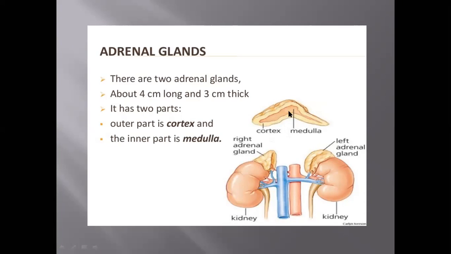Other is the medulla part. It also secretes one hormone, and that hormone name is the corticosteroid. Sorry, I told you about the medulla, that I have discussed adrenaline. Adrenaline is secreted by the medulla that deals with the emergency condition. Now come towards the cortex. Cortex secretes a hormone known as a corticosteroid.